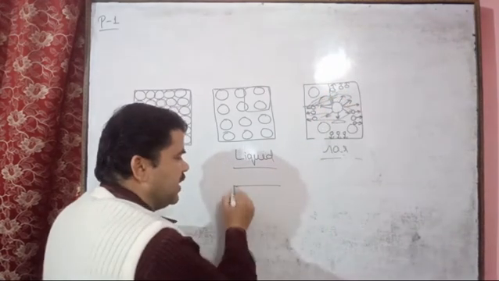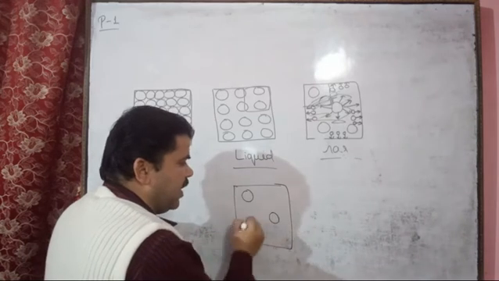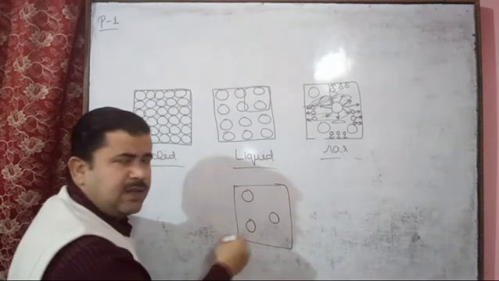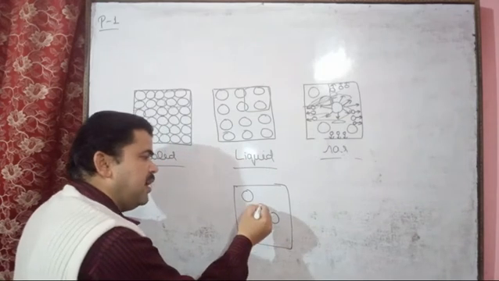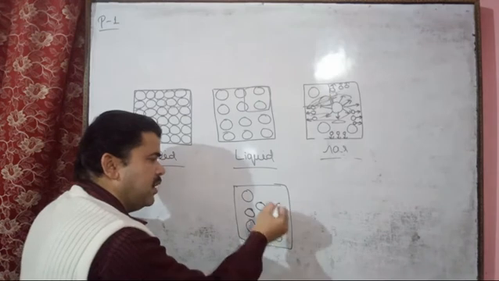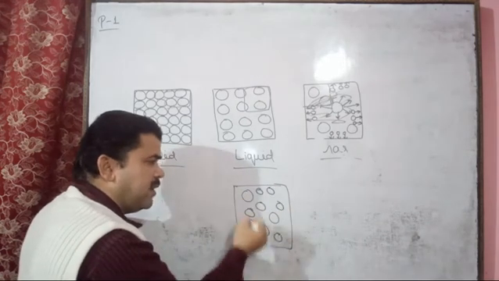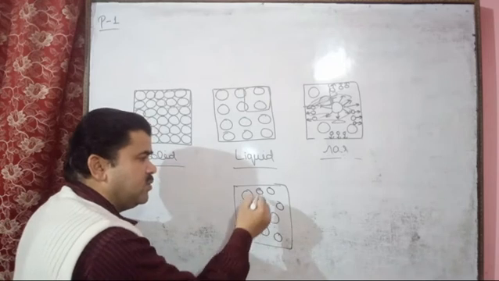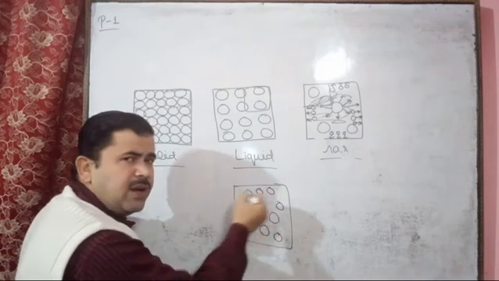Suppose this is the gaseous system, and this is the gas, and if you mix another gas in that, the second gas will occupy the place, since the interparticle space is more. So these particles occupy the position in interparticle space.